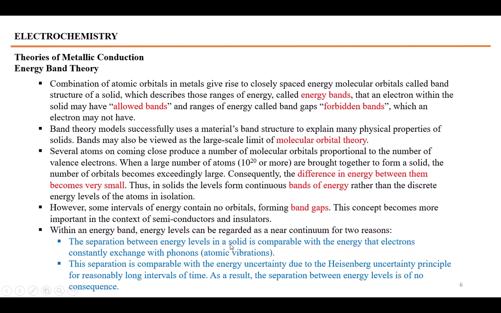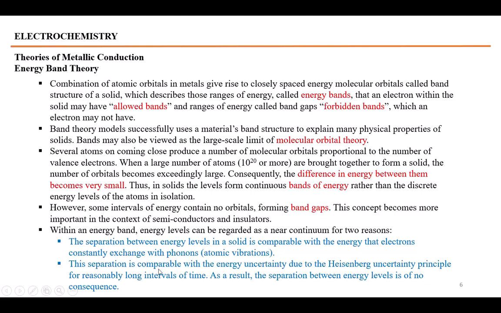It is atomic vibration. He says that the electrons take energy from the atomic vibrations, and this energy is sufficient to overcome this energy gap which is present in the molecular orbital. So molecular orbitals are so closely attached to each other, they have such close differences of energy, that they can be considered to be continuous.